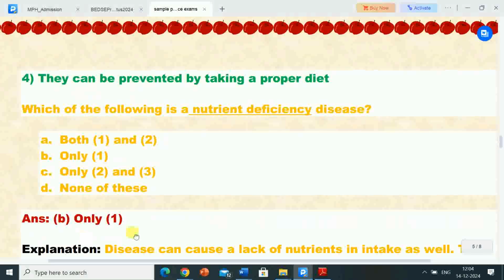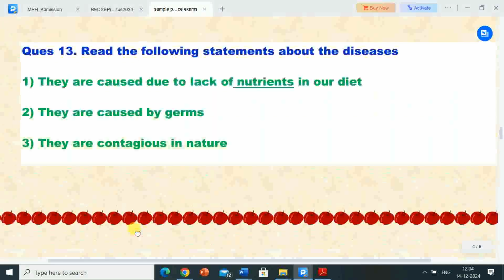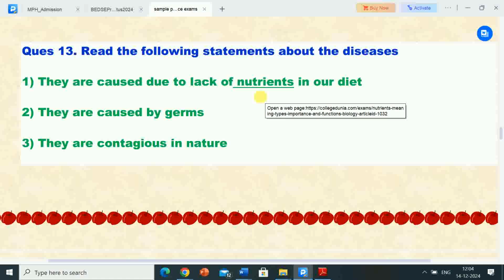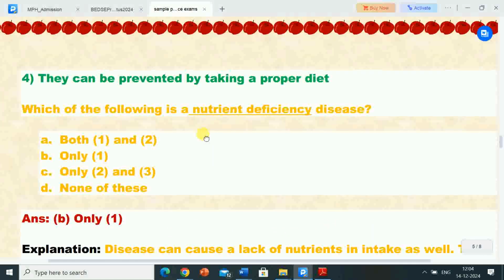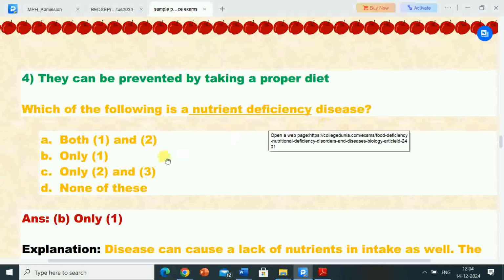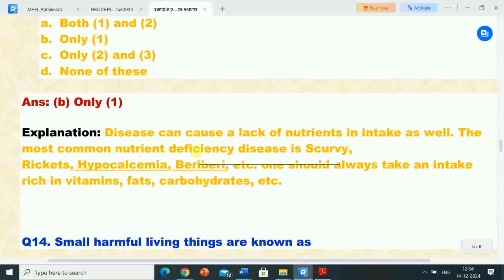So correct answer is only first. So the first statement, they are caused due to lack of nutrients in our diet, is a nutrient deficiency disease. Its explanation is that disease can be caused by a lack of nutrient intake as well. The most common nutrient deficiency diseases are scurvy, rickets, hypokalemia, beriberi, etc.